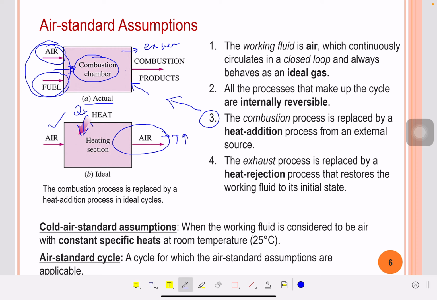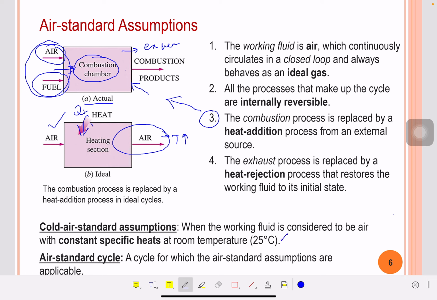Now there is also another assumption. If we apply that, then these air standard assumptions are known as cold air standard assumptions. That assumption is that the working fluid is considered to be air with constant specific heats at room temperature, so at 25 degrees centigrade.